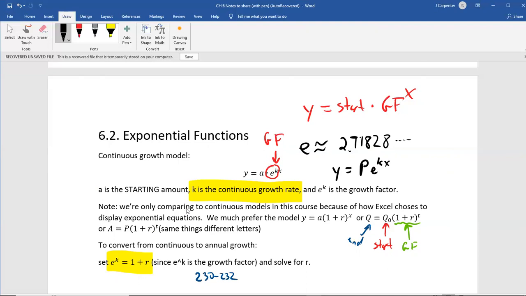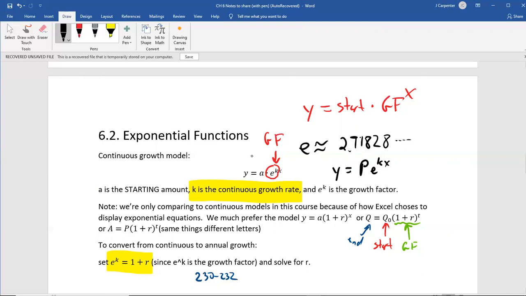The continuous growth model is the only thing that Excel can use. It doesn't know what you want, and instead of asking you, it just assumes you want to do a continuous growth, because we can then convert a continuous growth rate to an annual growth rate. The basic idea is that they're close. The bigger the rate, the further they are apart in one versus the other, but they're still relatively close.